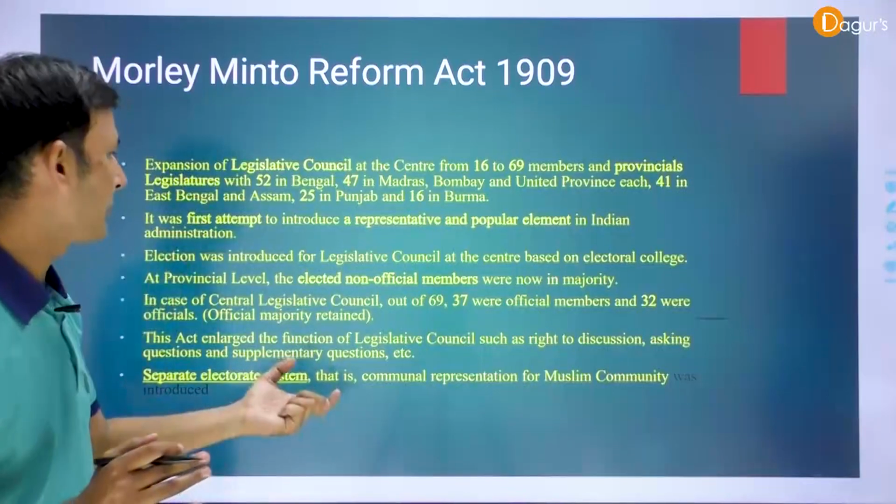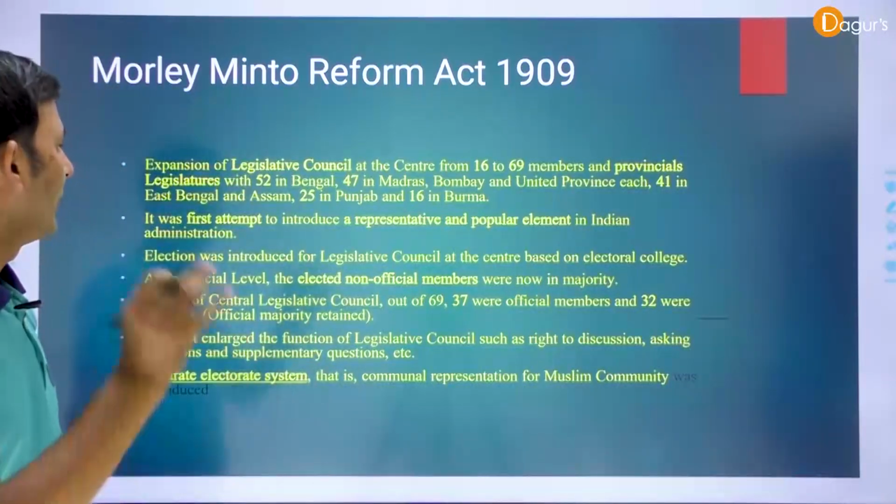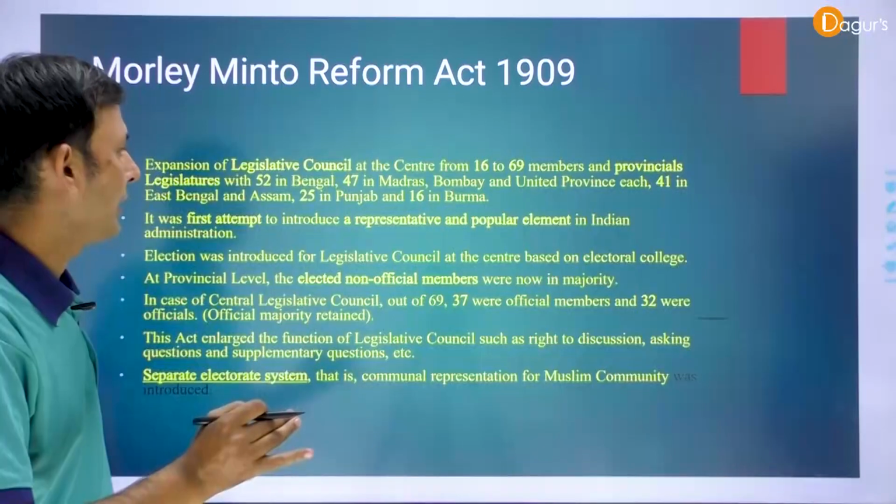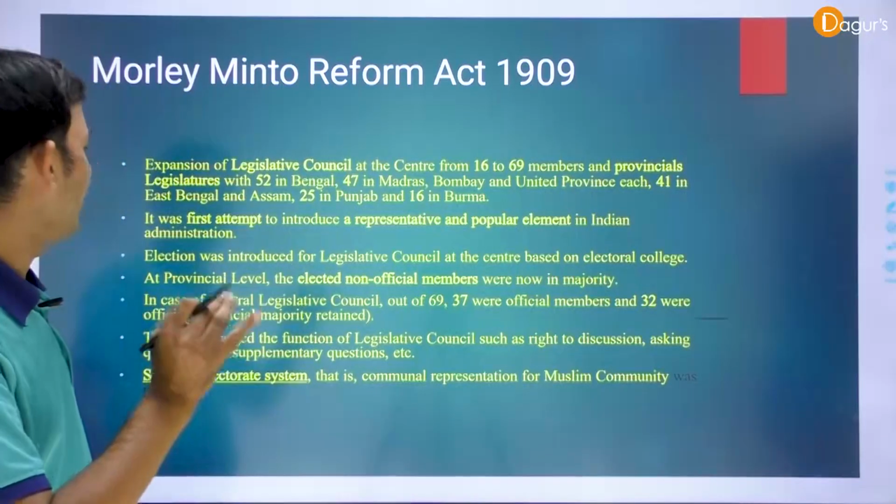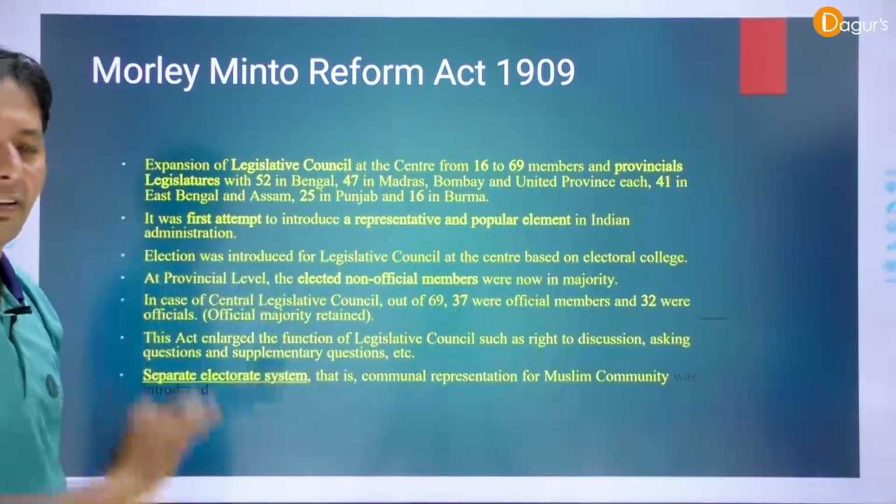It was the first attempt to introduce a representative and popular element in Indian administration.